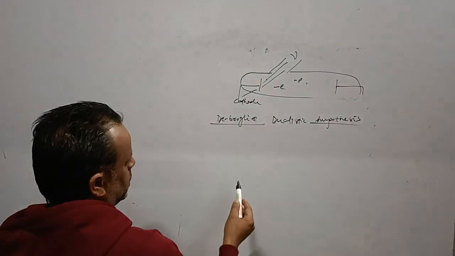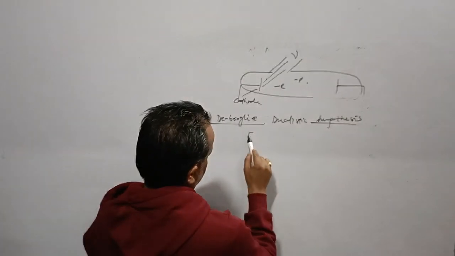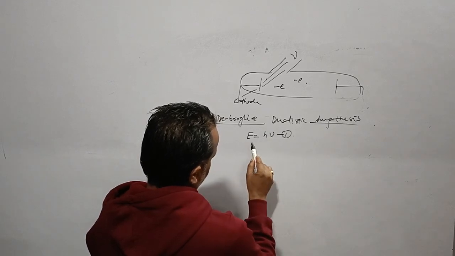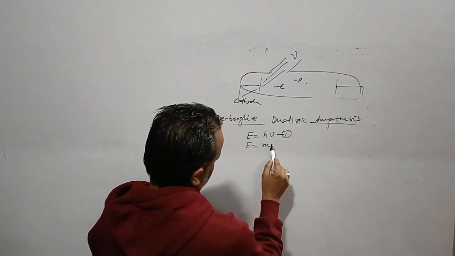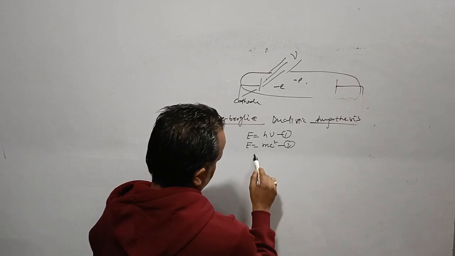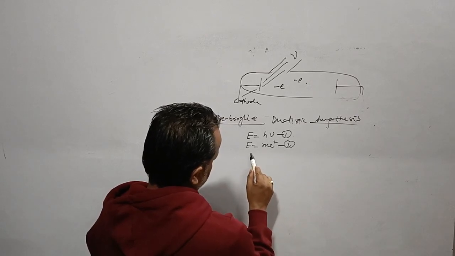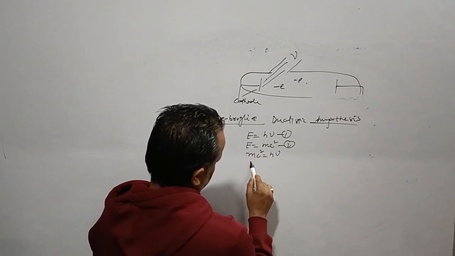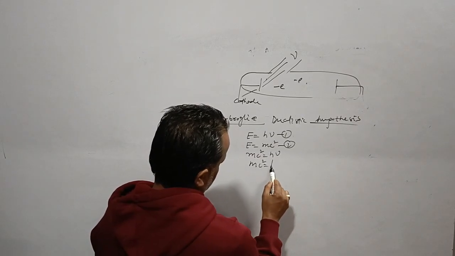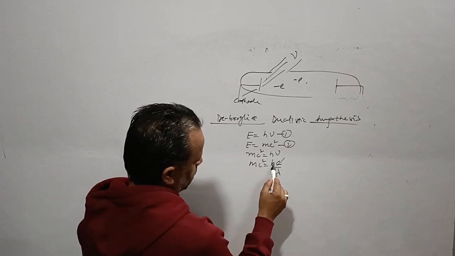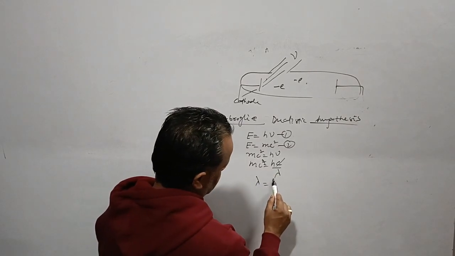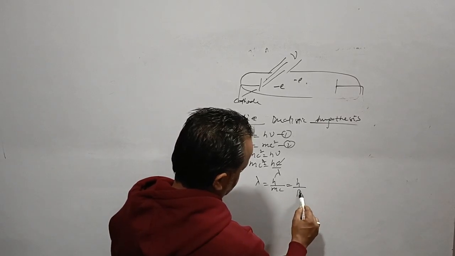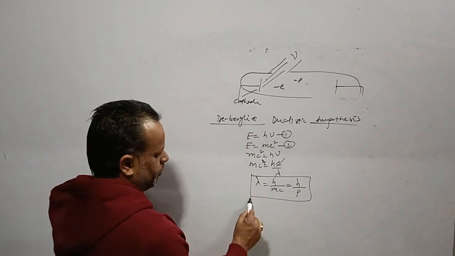Here energy is related as E equals h nu, and we know that E is also equal to mc square. When they are equated, mc square equals h nu, which is h c by lambda. C gets cancelled out. Lambda is h upon mc, that is h upon p, the momentum.